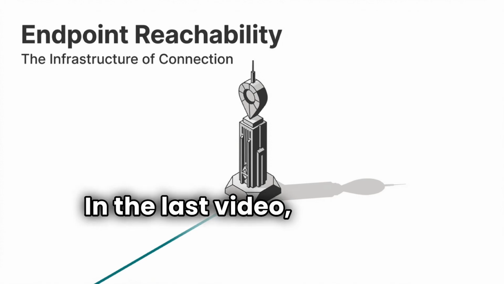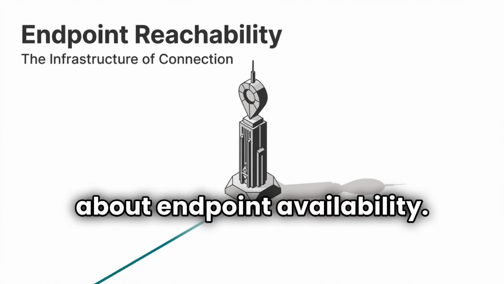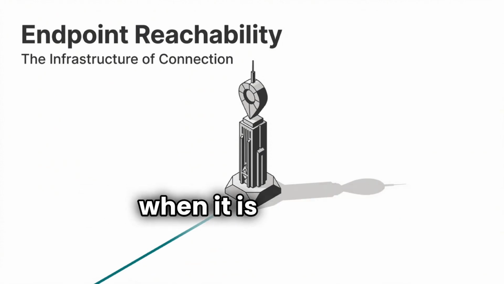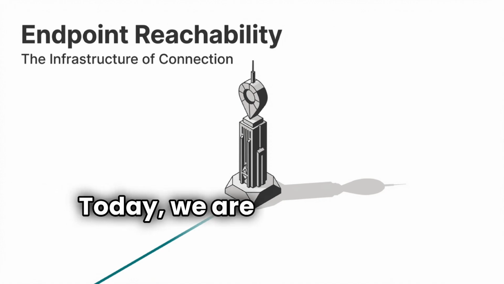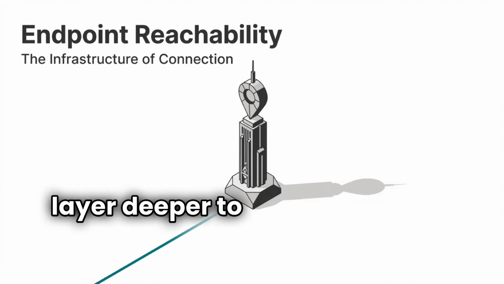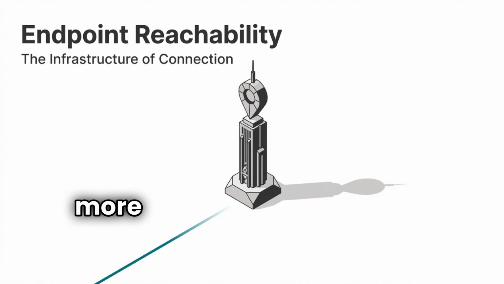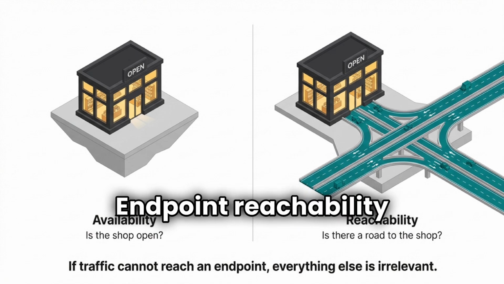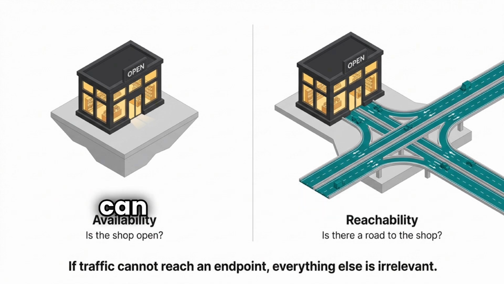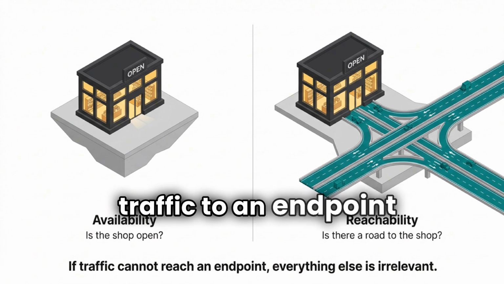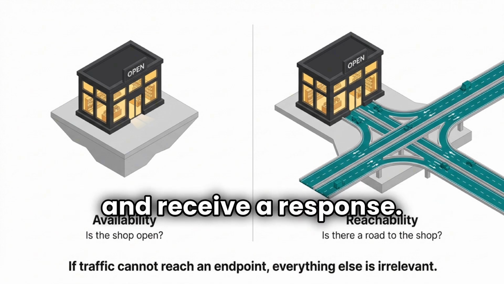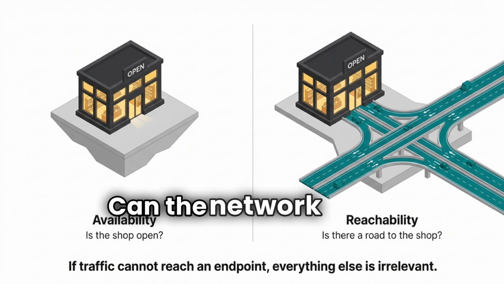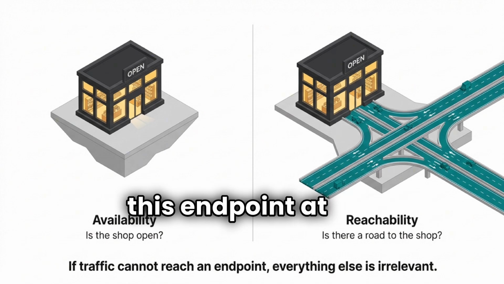In the last video, we talked about endpoint availability, whether an endpoint can actually serve traffic when it is needed. Today, we are stepping one layer deeper to something even more fundamental: endpoint reachability. Endpoint reachability describes whether a network can successfully deliver traffic to an endpoint and receive a response. In simple terms, it answers a basic question: can the network reach this endpoint at all?